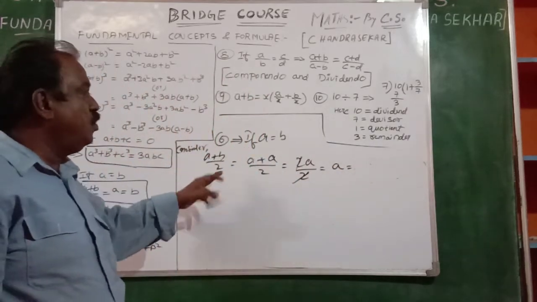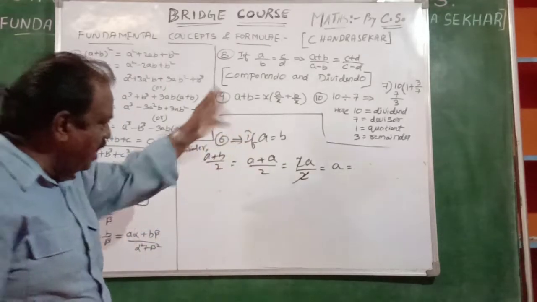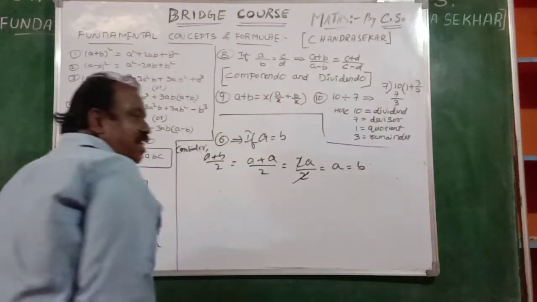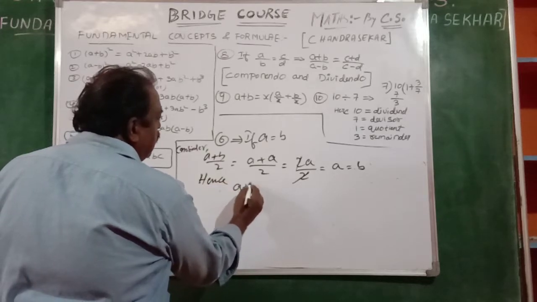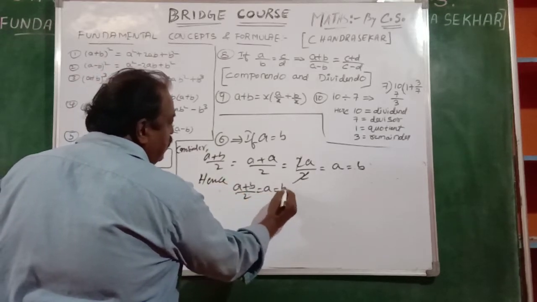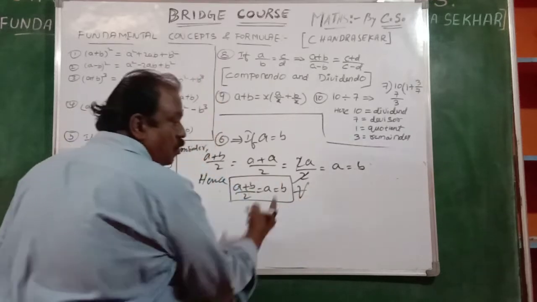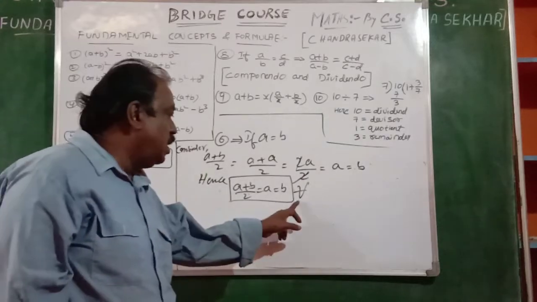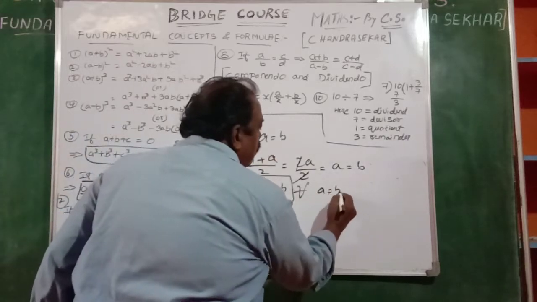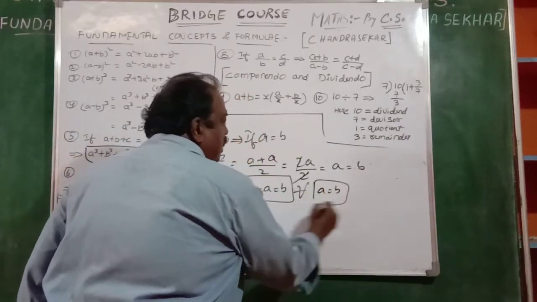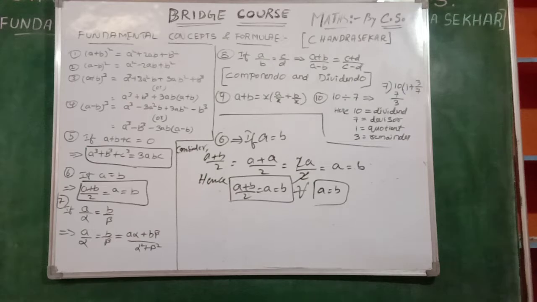So A plus B by 2 is equal to how much? A. And what is that A? A is again B. Okay? Observe. So we can conclude that A plus B by 2 is equal to A and is equal to B. Okay? With what condition? This is the notation for where or otherwise when, where A is equal to B. With this condition, we have this result. That is the sixth one.